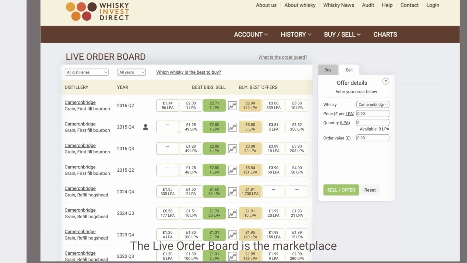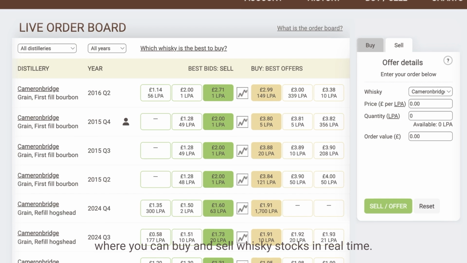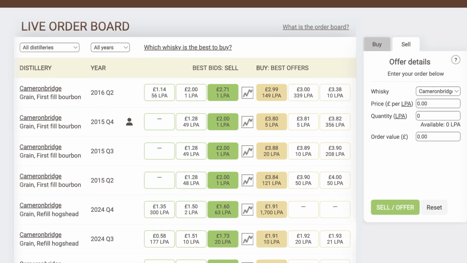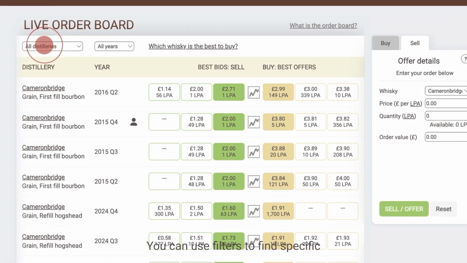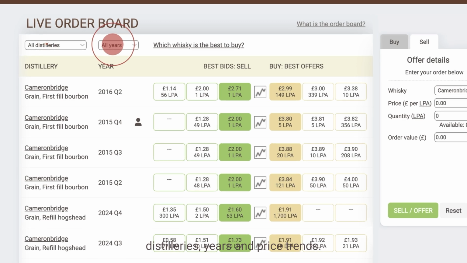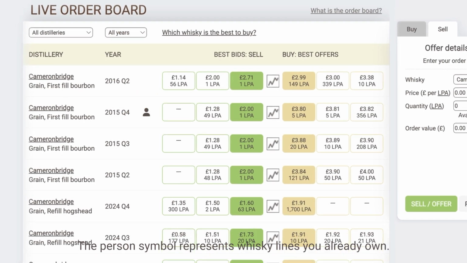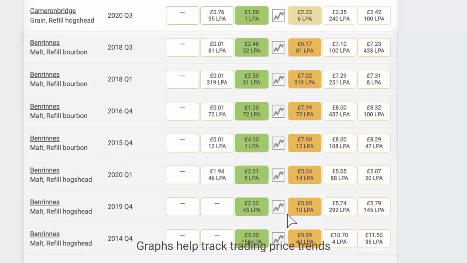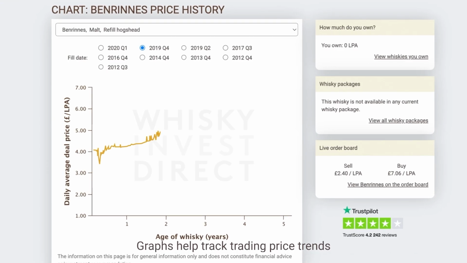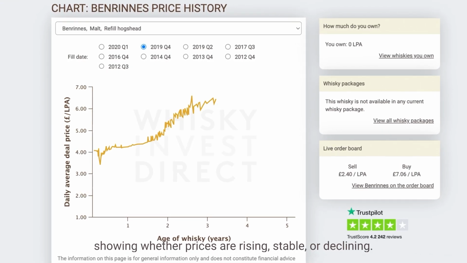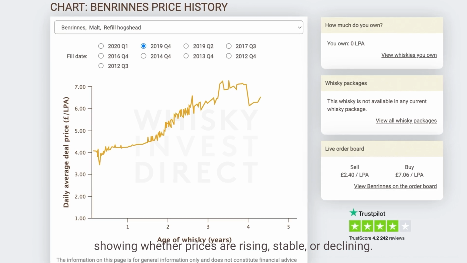The Live Order Board is the marketplace where you can buy and sell whisky stocks in real time. You can use filters to find specific distilleries, years, and price trends. The person symbol represents whisky lines you already own. Graphs help track trading price trends, showing whether prices are rising, stable, or declining.